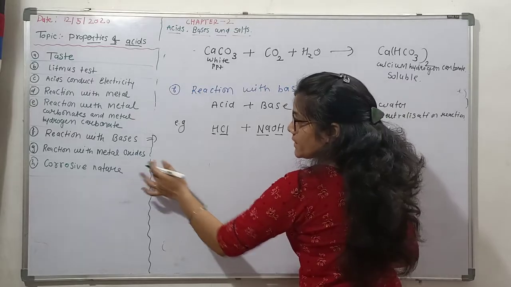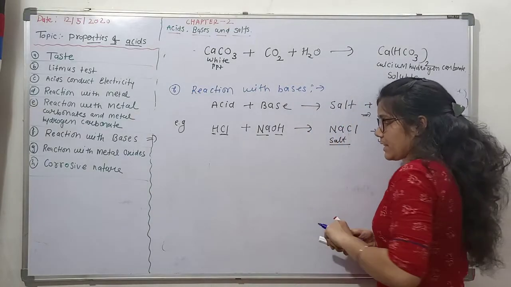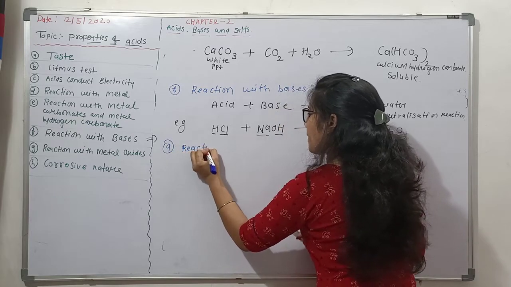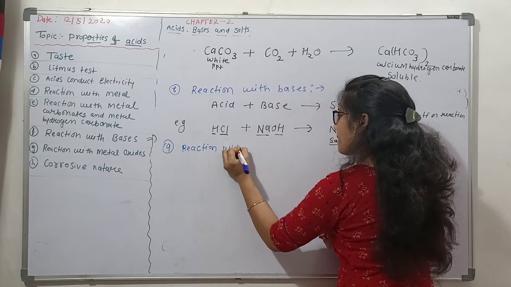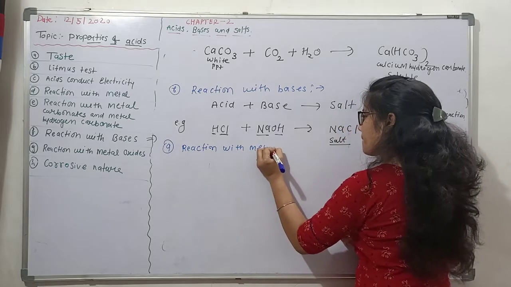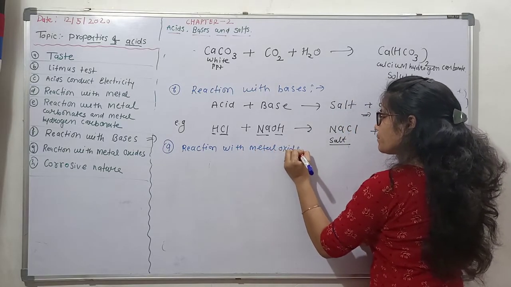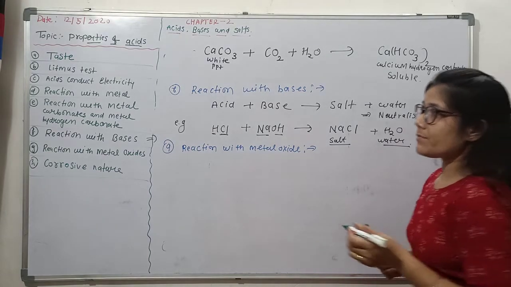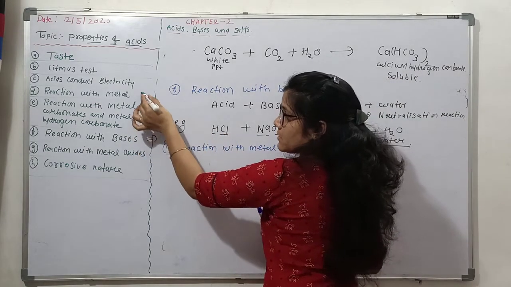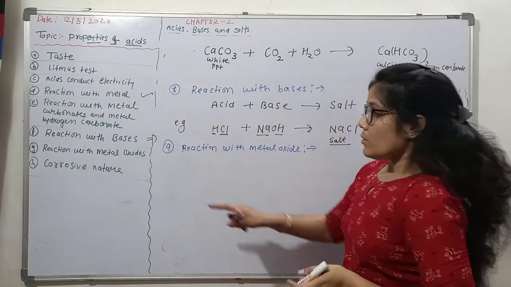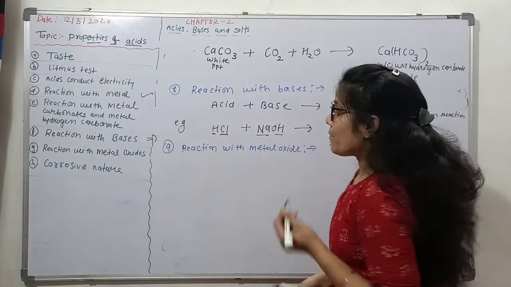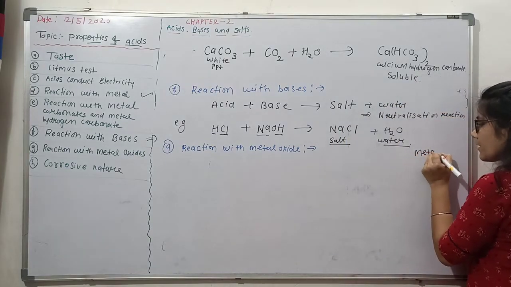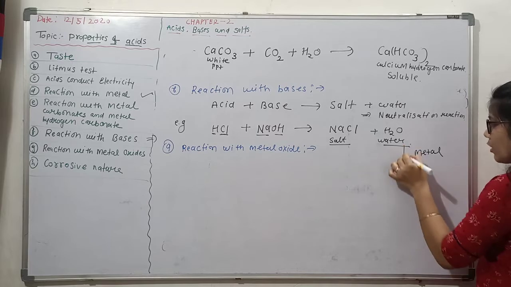Now the next property is reaction with metal oxide. When acid reacts with metal oxide, what is the first property in chemical reactions? We discussed reaction with metal. Metal oxides are basic in nature. In chapter 1 we have talked about this already.